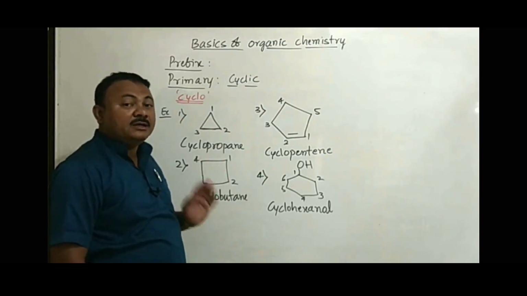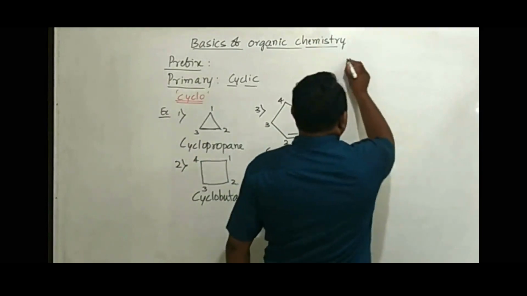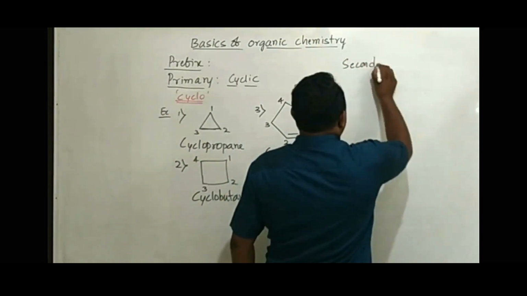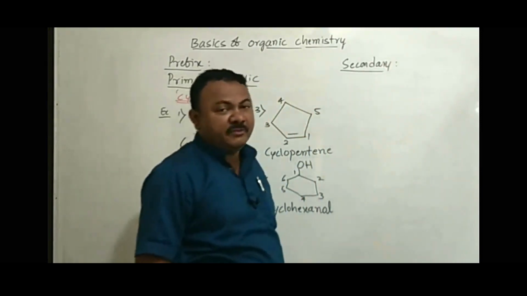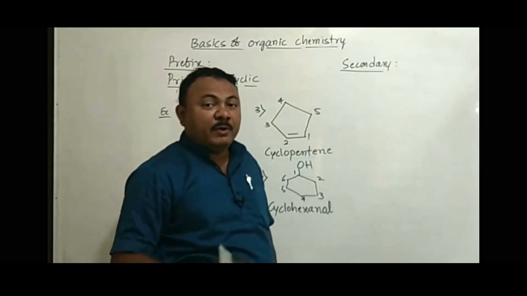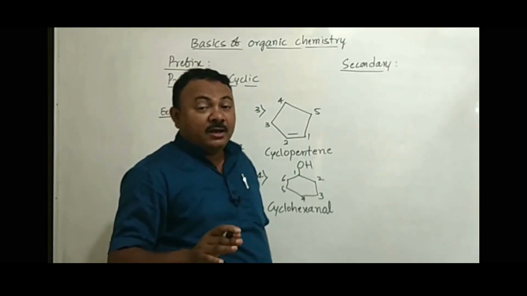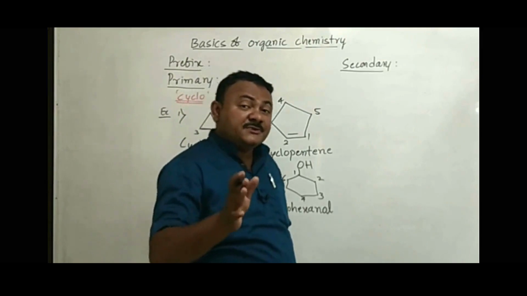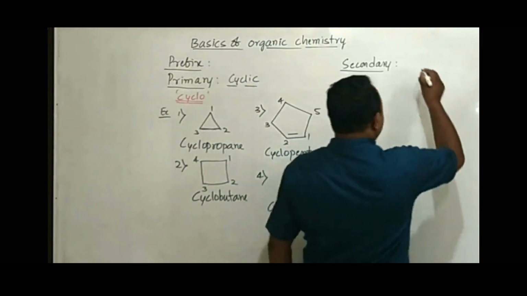Now we are left with another part of the prefix, the secondary prefix. Secondary prefix comes before the word root or the primary prefix. Only when the compound is cyclic do we get a primary prefix. Secondary prefix comes either before the primary prefix or the word root. What does this explain?